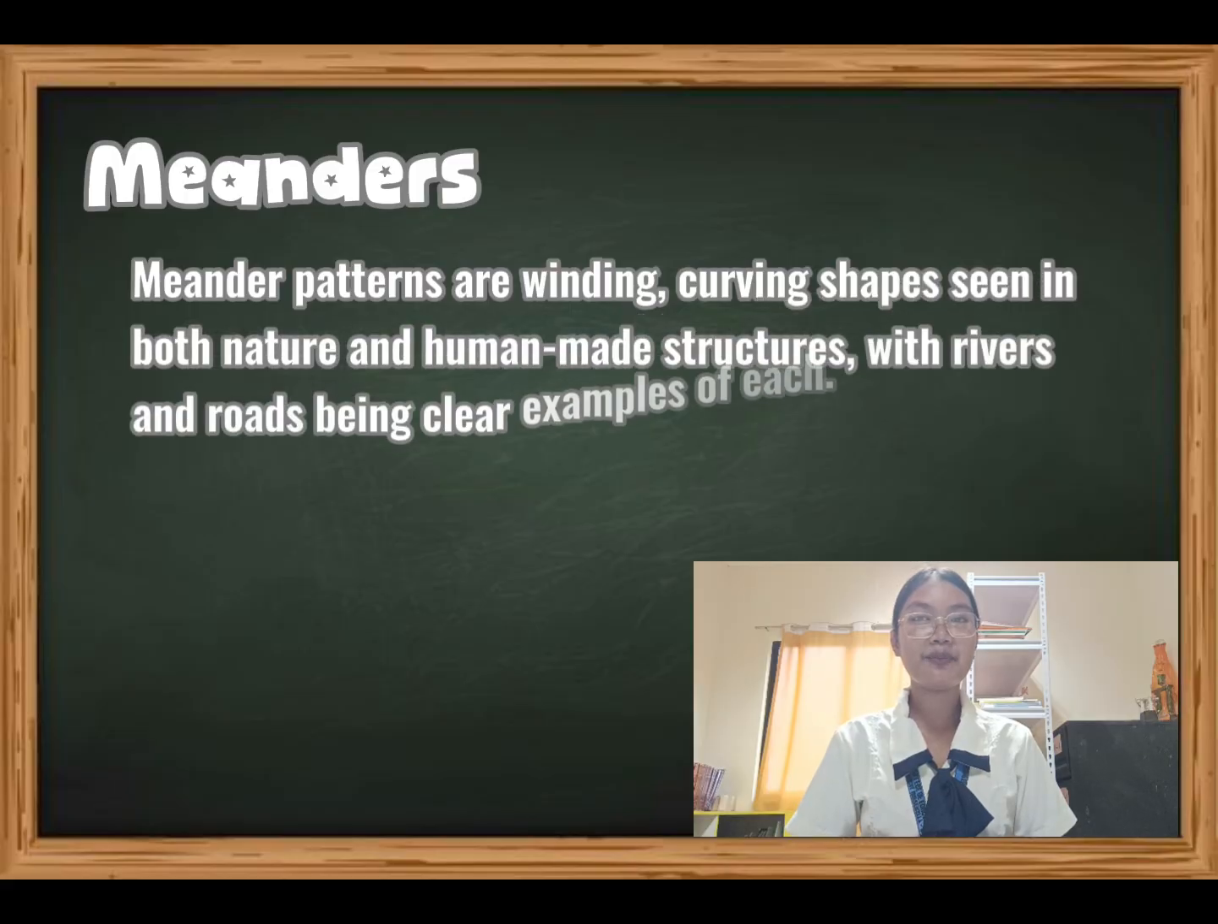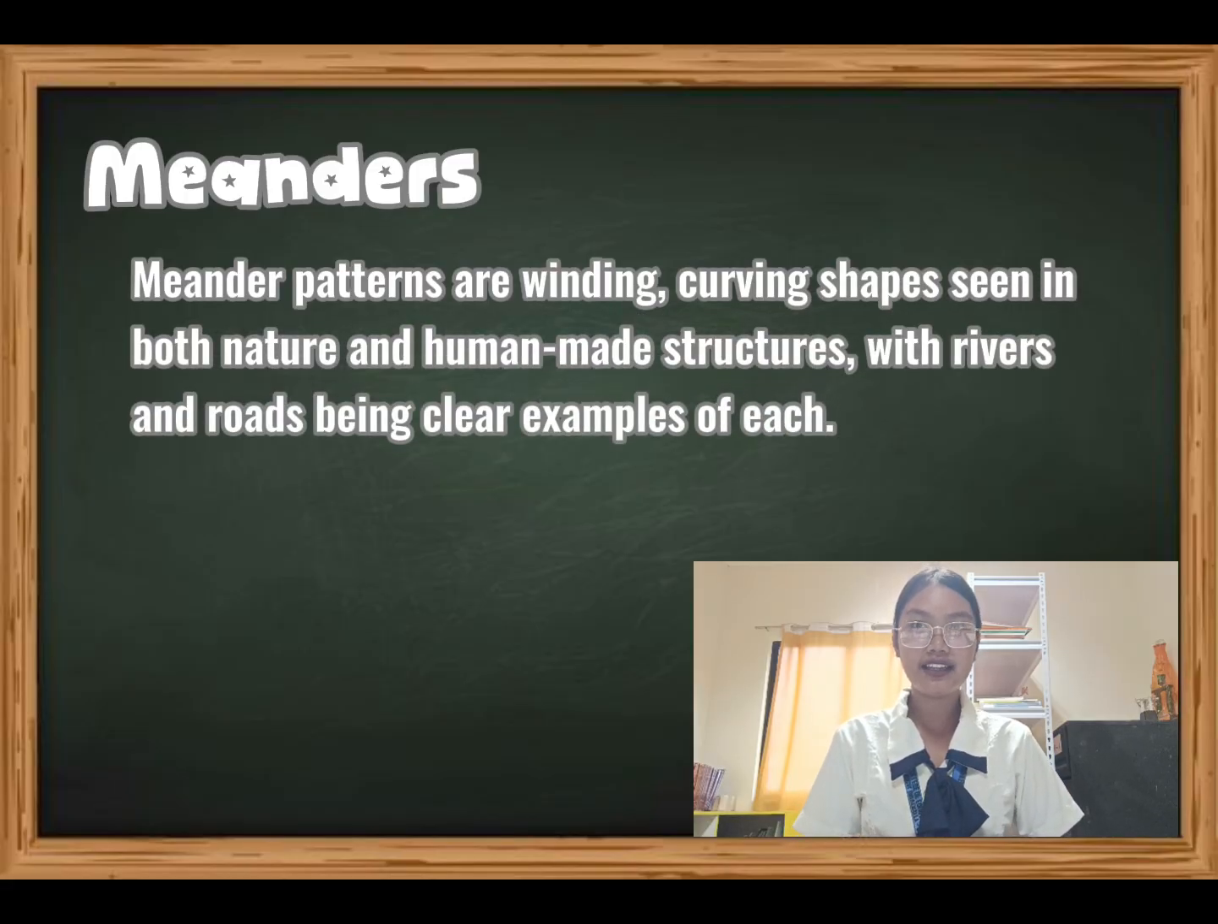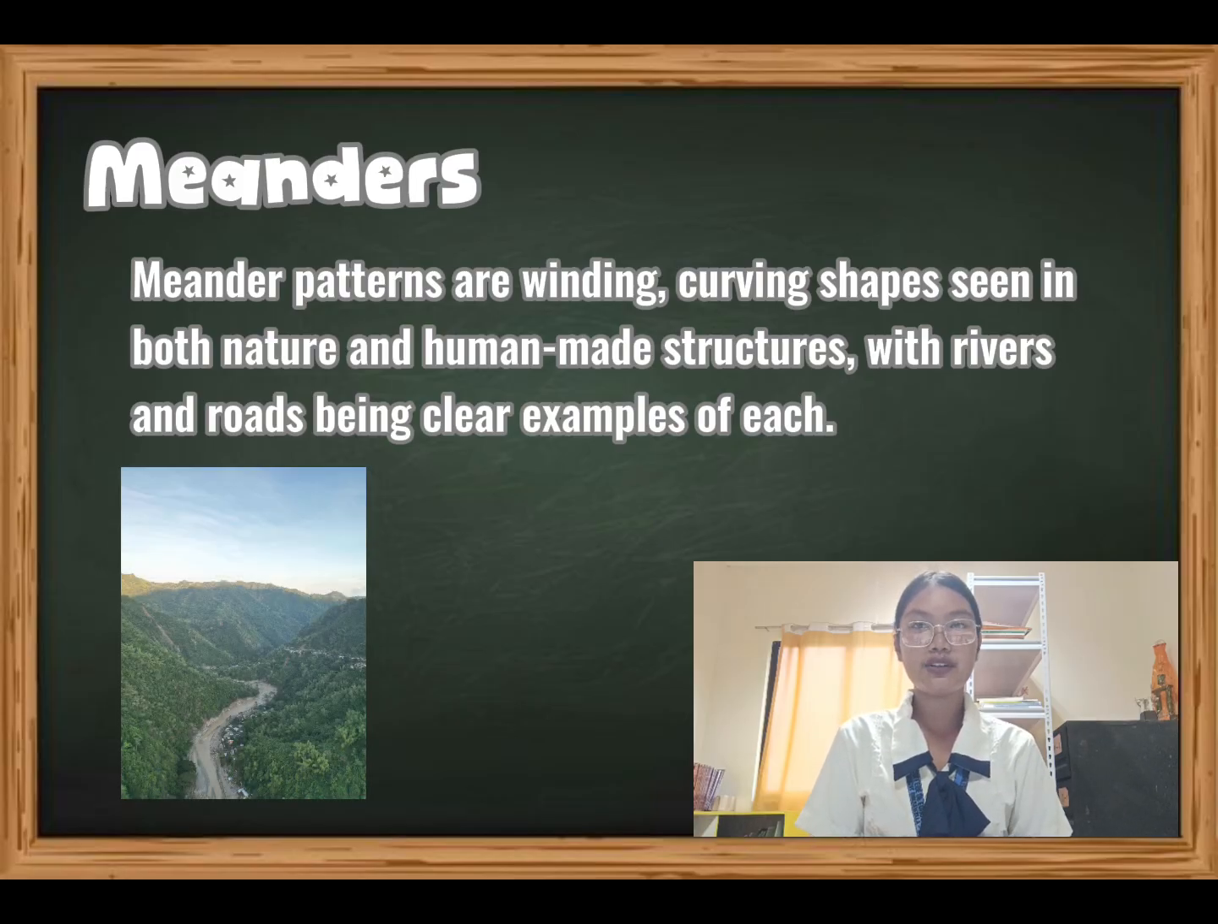So what are meander patterns? Meander patterns are winding, curving shapes seen in both nature and human-made structures, with rivers and roads being clear examples of each. In nature, rivers form meanders because water flows faster along the outer edge of a bend, eroding soil and rock to make the curve wider, while slower moving water on the inner edge deposits sediment, gradually creating sweeping, snake-like loops over time. This process shapes rivers across flat terrain.